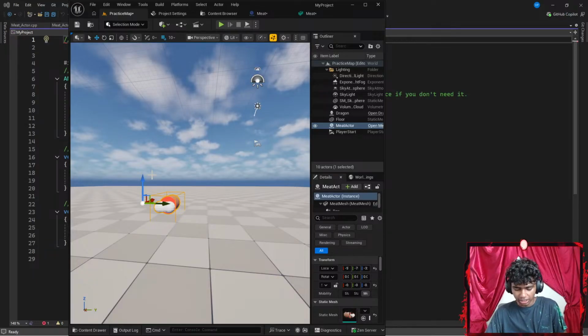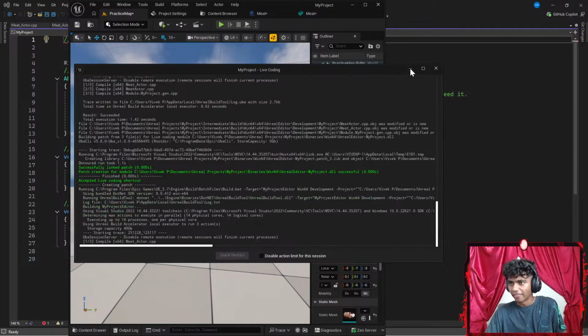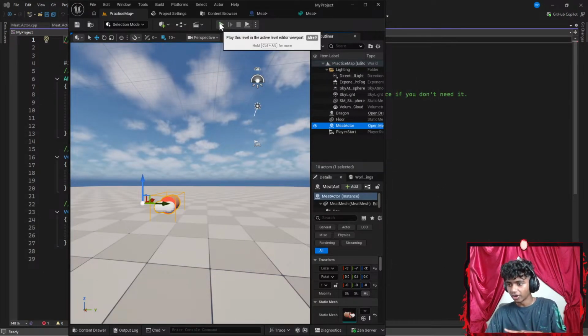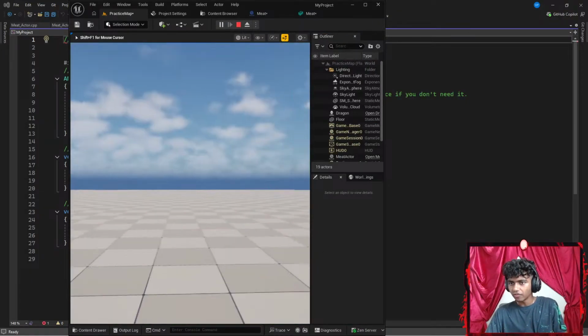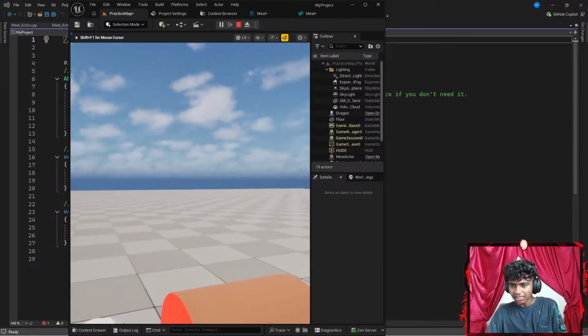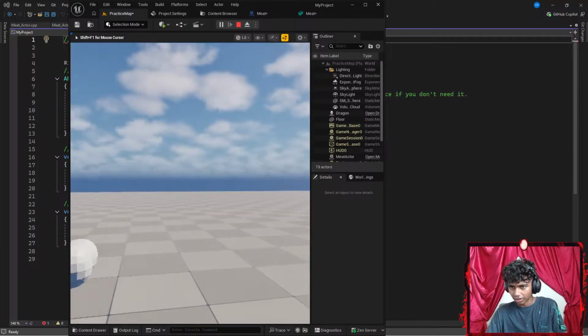There, that should be good. Let's hit Control Alt F11 again and then patch my file. Now, if I were to run the code again once it's done patching. Okay, let's go ahead and turn around. There, okay. I think this is not as big, so this is kind of good.